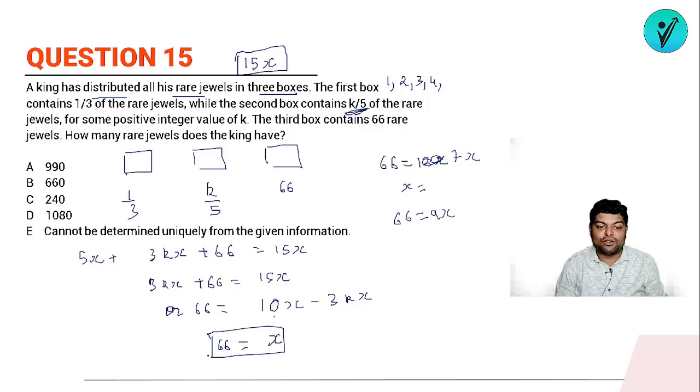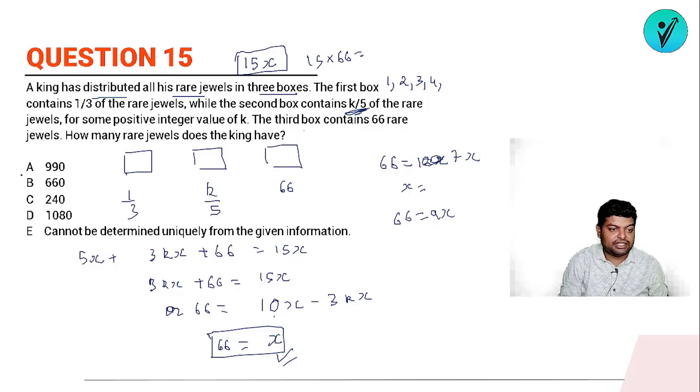अगर मान लो मैंने k की वैल्यू 4 रखी तो क्या होगा? 10x minus 4 into 3. इस केस में तो नेगेटिव ही आ जाएगा. So the value of x that we can take is 6. So if my x is 6, total number of jewels will be 15 times of it. So 15 times of 6. 90 कुछ ऐसा है? Yes, 90 sir.